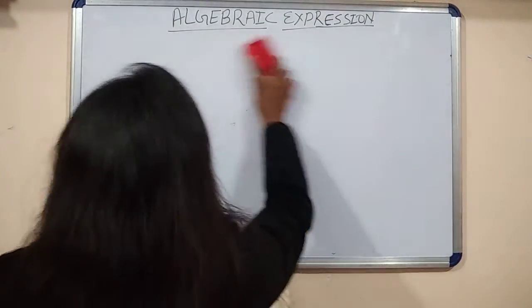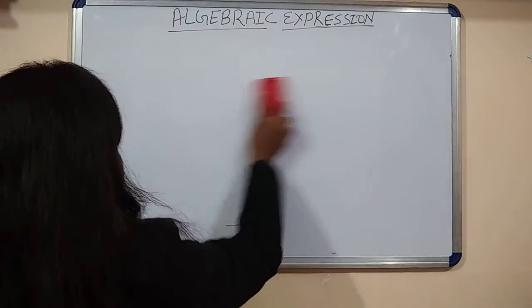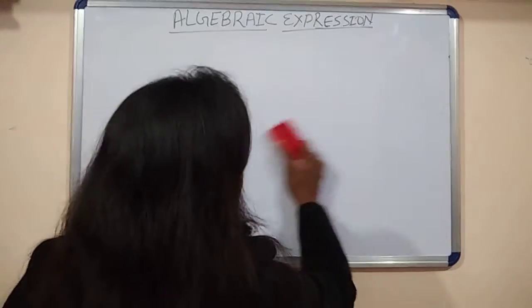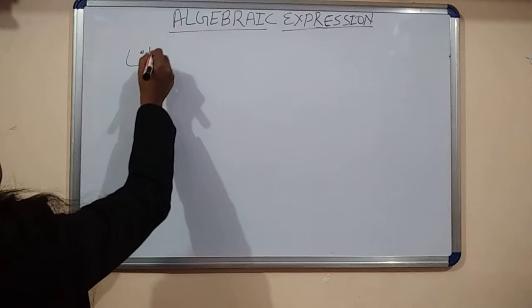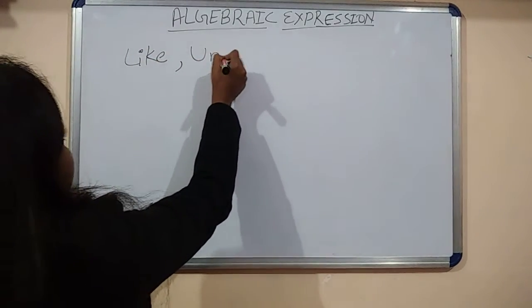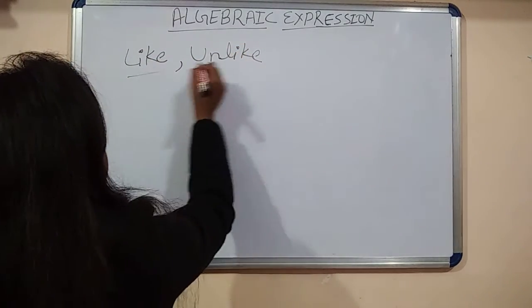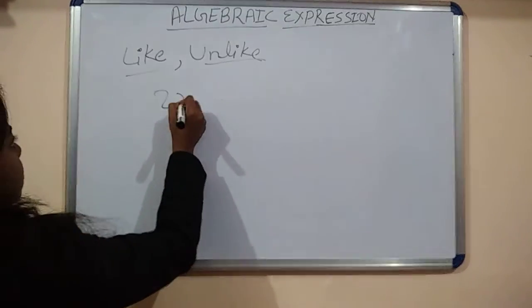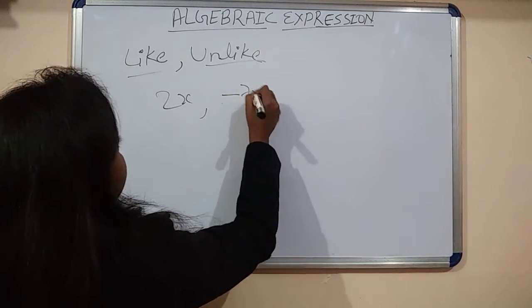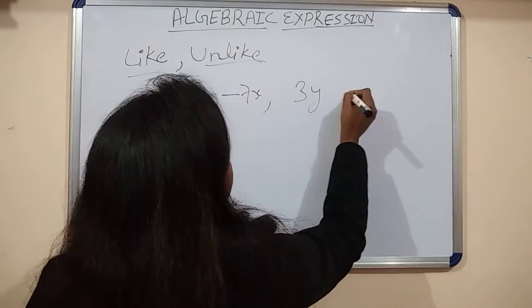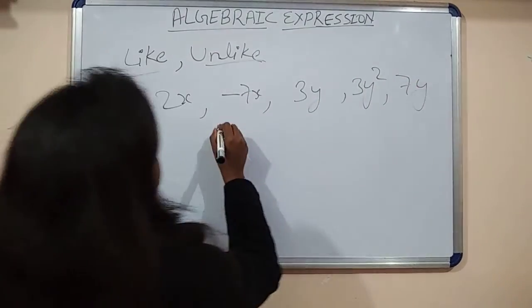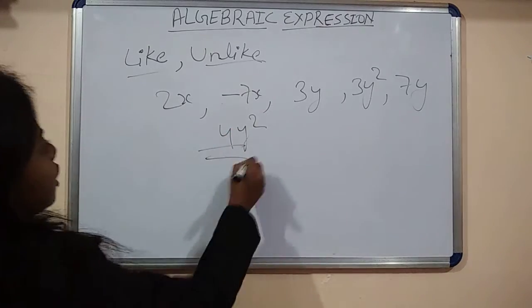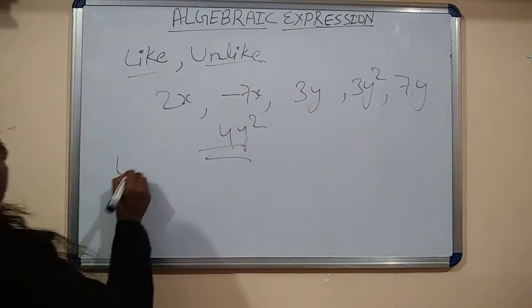Next is like terms and unlike terms. Like and unlike. I have written there some examples. 2x, minus 7x, 3y, 3y square, 7y, 4y square. What is like terms?